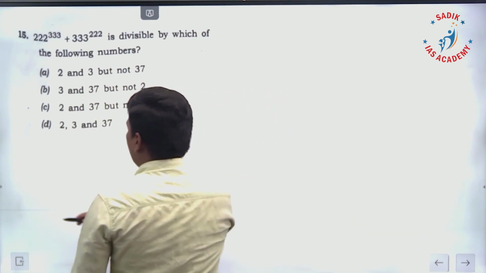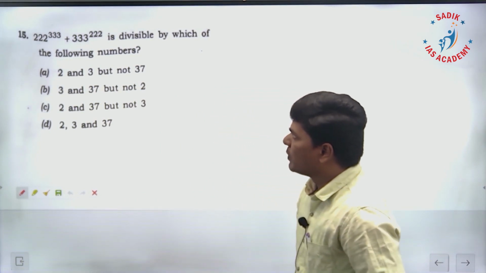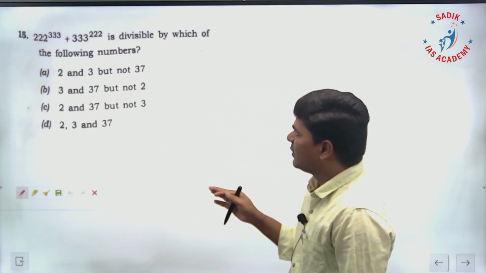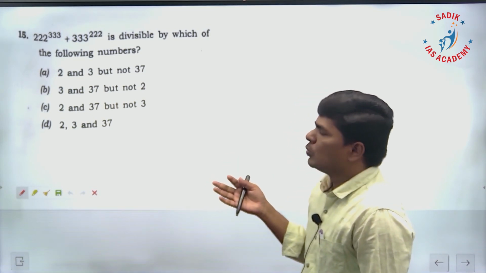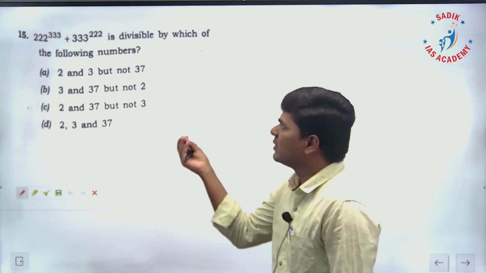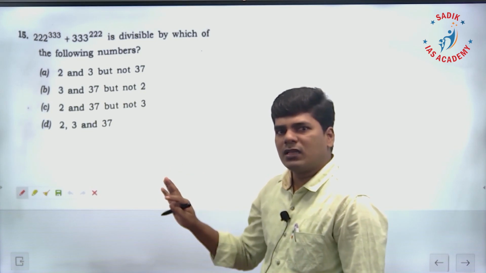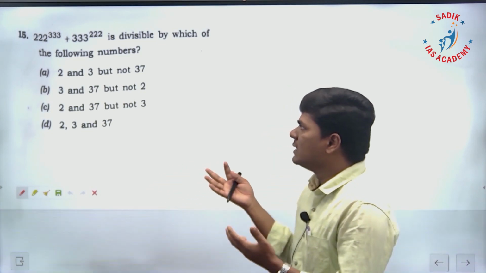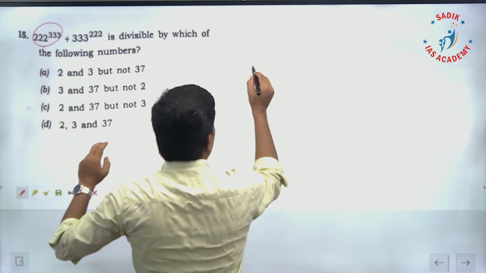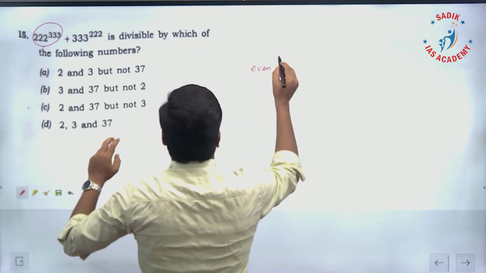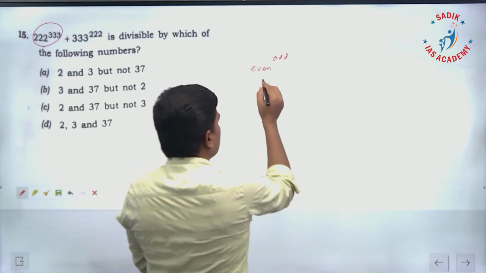The next one, 15th question. 222 power 333 plus 333 power 222 is divisible by which of the following numbers? One of the easy techniques: whether this number is divisible by 2 or not. Every even number is divisible by 2. If it is an odd number, then it is not going to be divisible by 2. That we can check easily here. See, if we take 222, it is an even number. Power is an odd number. An even number, if you multiply it any number of times, is going to give an even number.